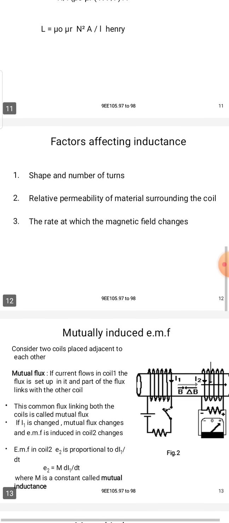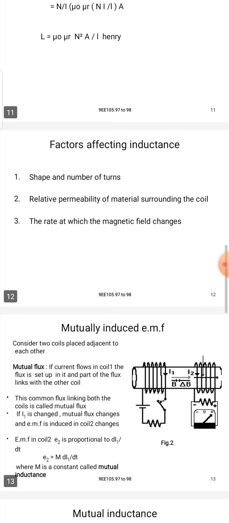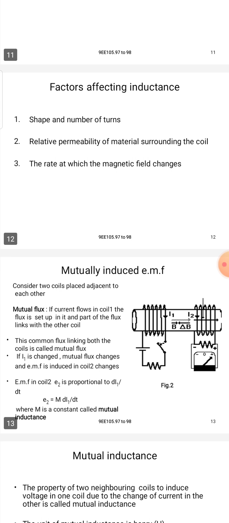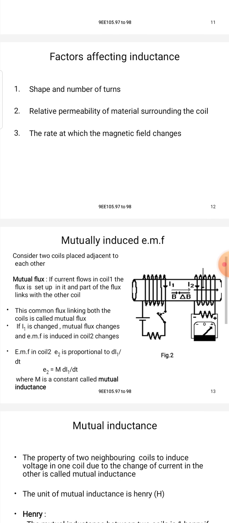Next, the factors affecting the inductance. You can see the image on the page. The shape and number of turns of the coil, the relative permeability of the material surrounding the coil, and the rate at which the magnetic field changes.